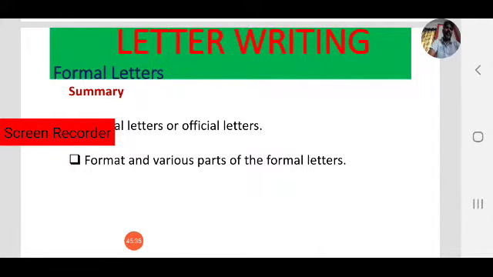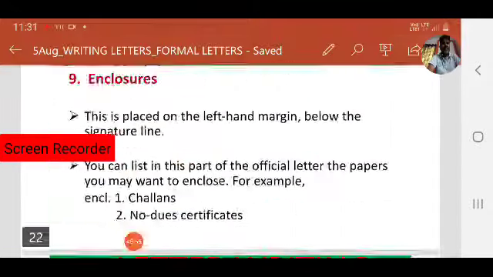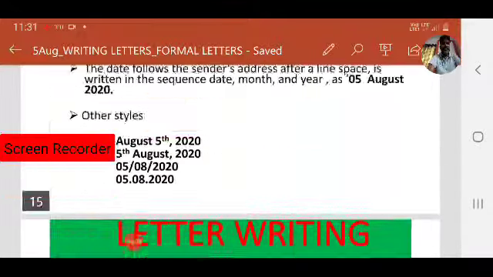In block format, all the parts of the letter are on the left margin of the paper, as we have observed in the sample letter. So the letter was written by Siddharth. You can once again just observe the letter.